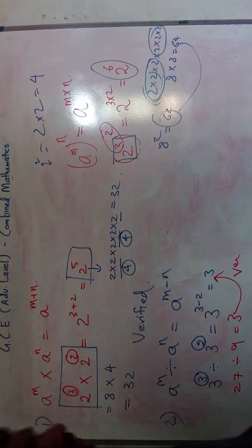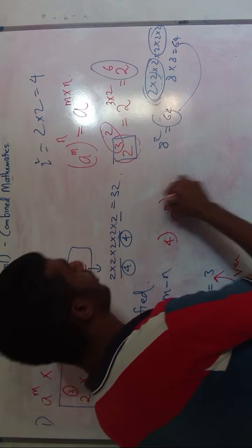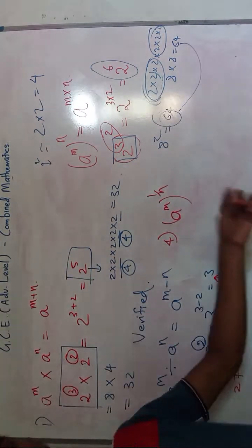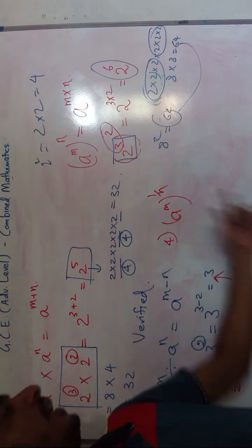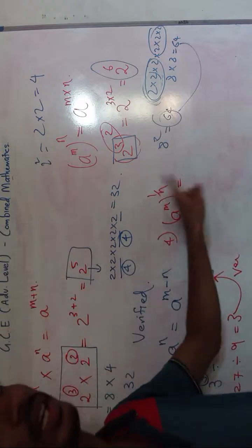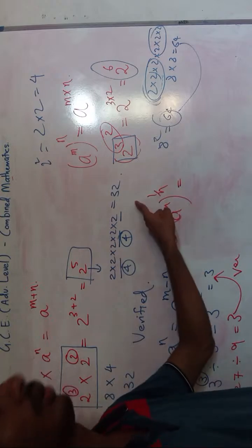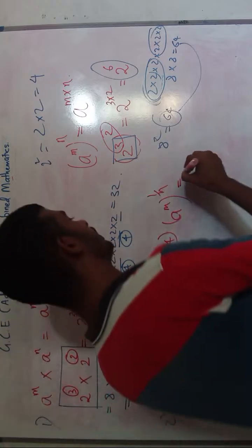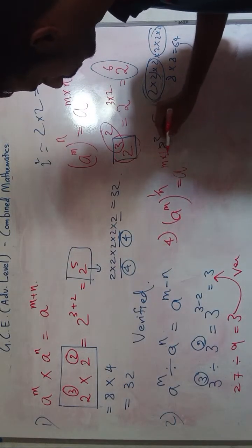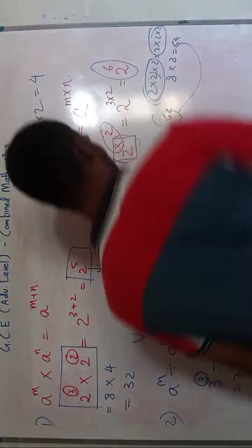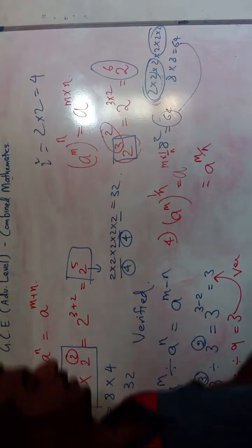Now another theorem. The fourth theorem is a power m power 1 over n. If we have an expression like this, we will just reinforce the knowledge that we have already studied. So power of power, but the power of power is a fraction. What will it be? It will be equal to a power m times 1 over n. So this will be equal to a power m divided by n.